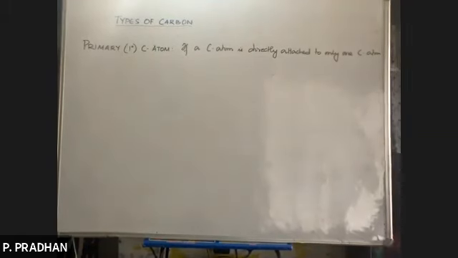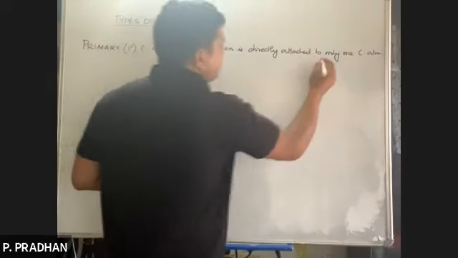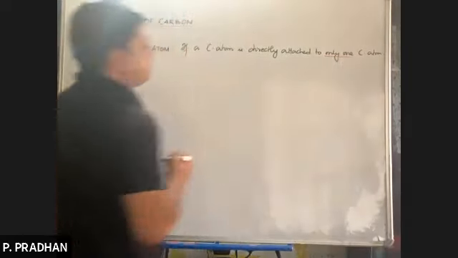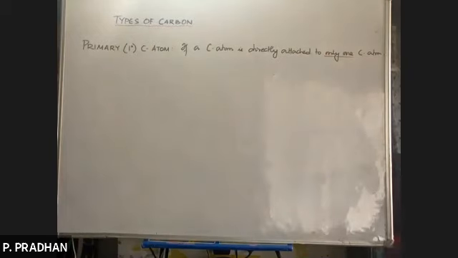So primary carbon atom में क्या होगा? If a carbon atom is directly attached to only one carbon atom, then that carbon atom will be designated as a primary carbon atom.